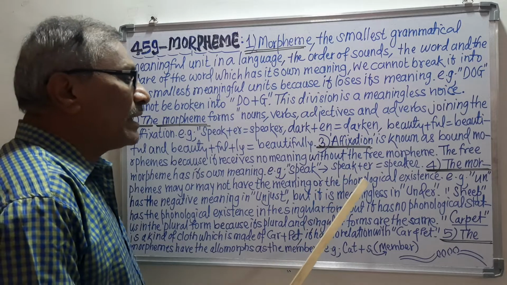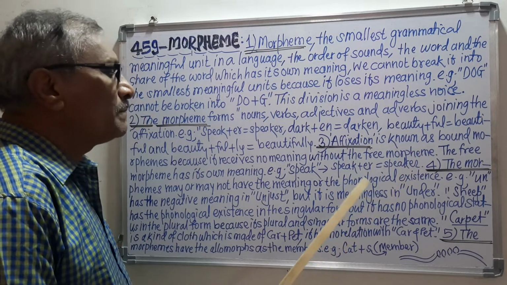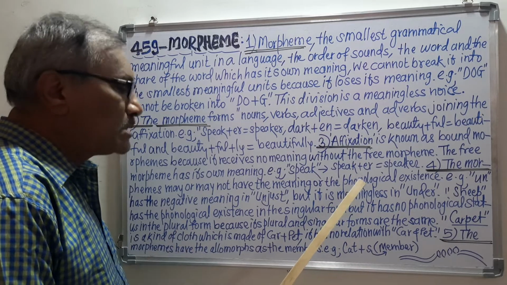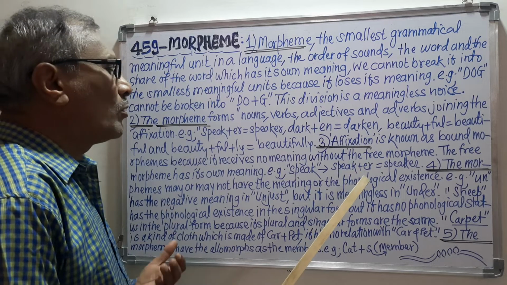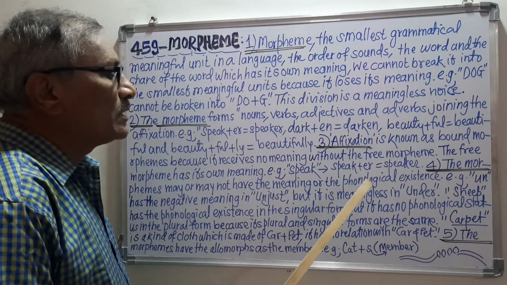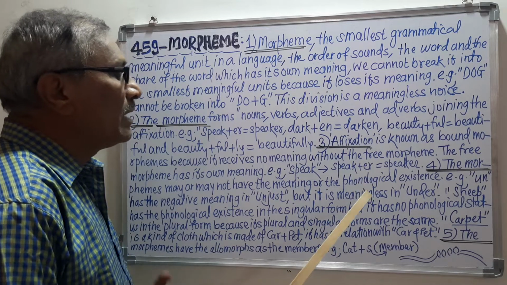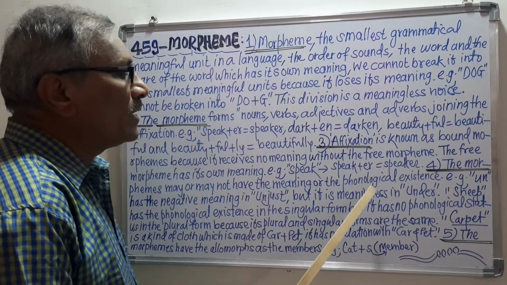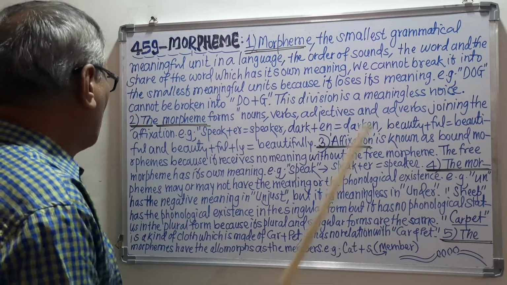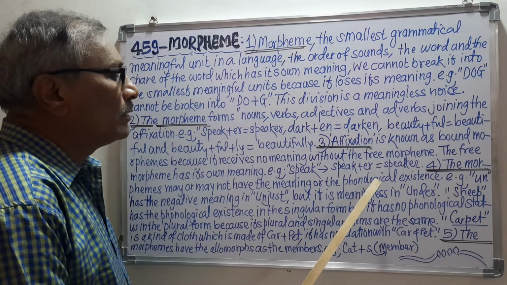Now, what does phonological existence mean? Some morphemes have a phonological script, which means we can transcribe them, or we can make the phonological script of them, or we can show their pronunciation. That is called phonological existence, and that's why morphemes may or may not have meaning or phonological existence.